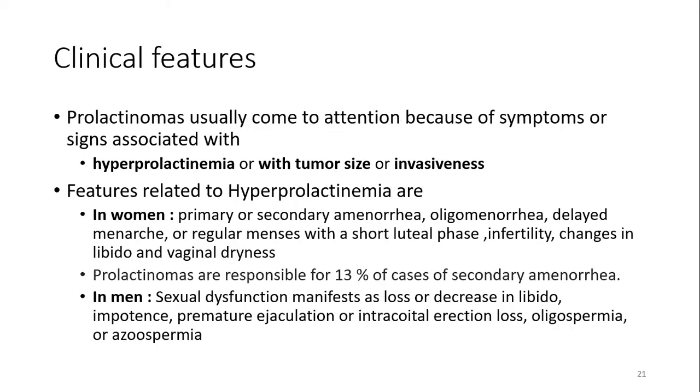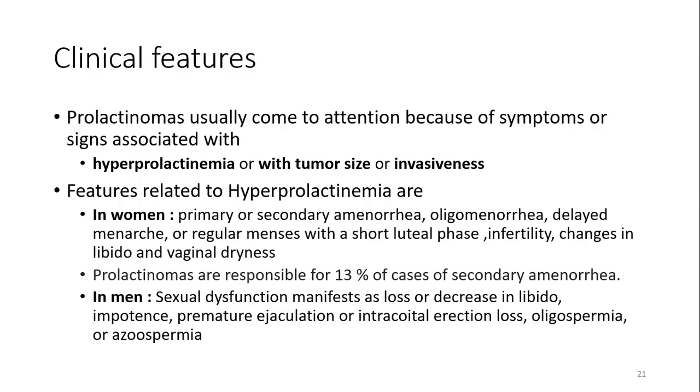When it comes to the clinical features, prolactinomas usually come to attention because of symptoms associated with hyperprolactinemia, as we said previously, or with tumor size or invasiveness. Features related to hyperprolactinemia, the high production of prolactin, in women may be primary or secondary amenorrhea, oligomenorrhea, delayed menarche or regular menses with a short luteal phase, infertility, changes in libido, and vaginal dryness.